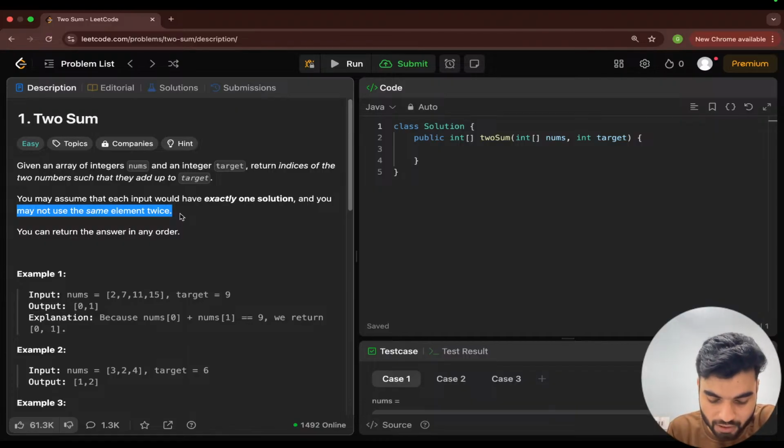For example, look at this. You have this nums array and the target as 9. So we'll take the element 2, then the another element that is,